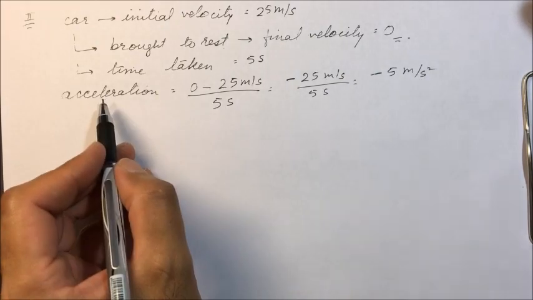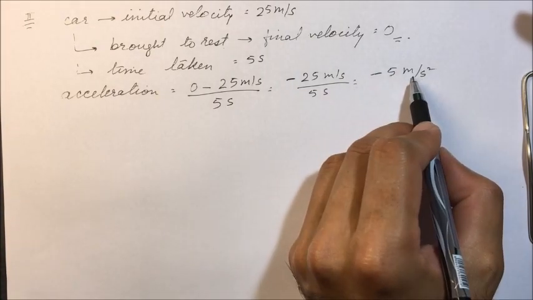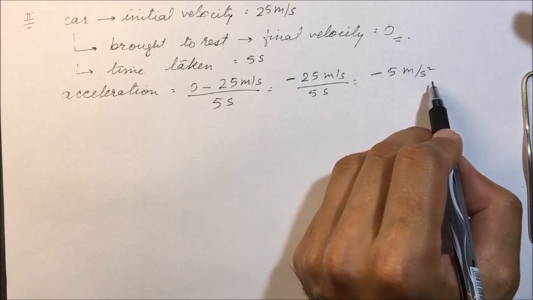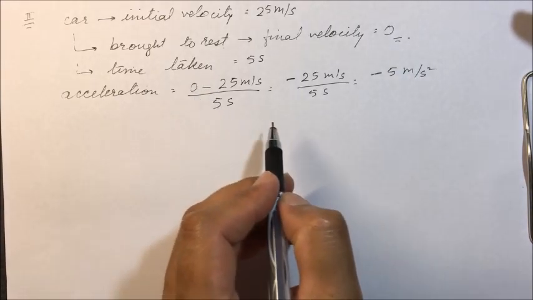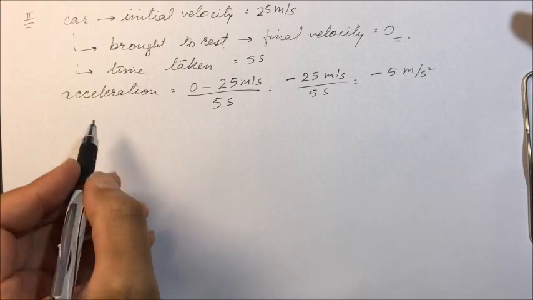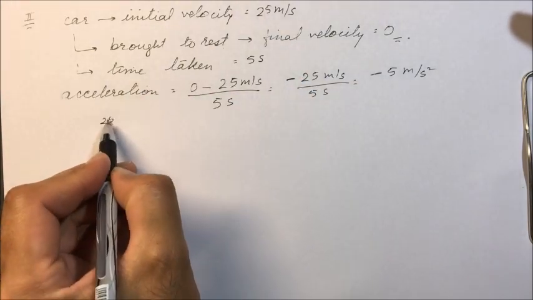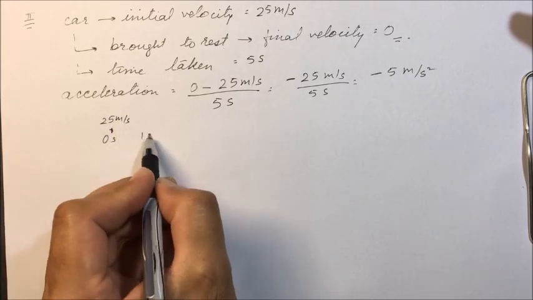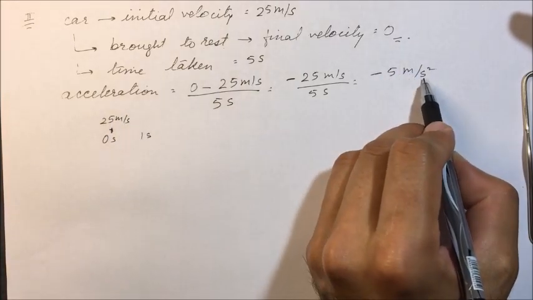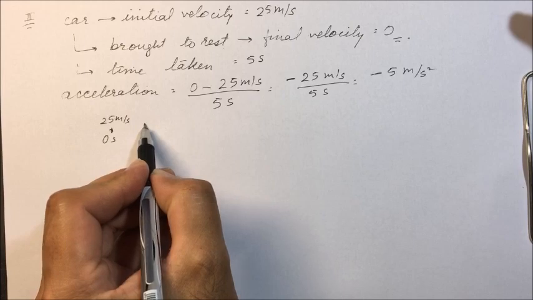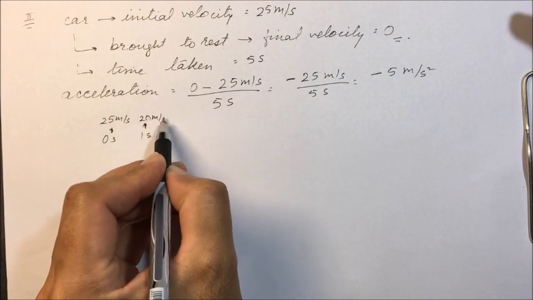It means the body's velocity is changing by 5 meter per second in each second, and it is decreasing. For example, at 0 seconds, its velocity is 25 meter per second. After 1 second, it is decreased by 5 meter per second, so it will be 20 meter per second.